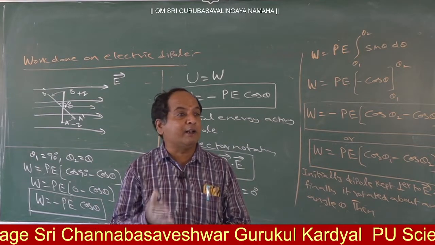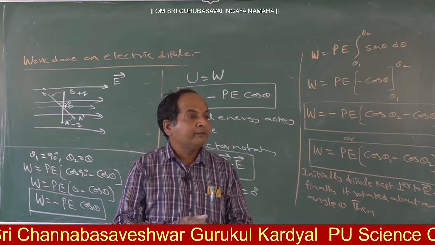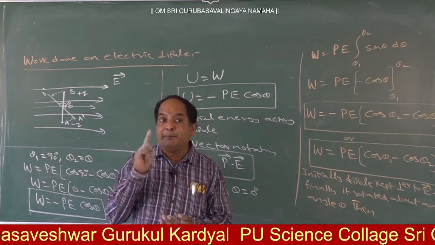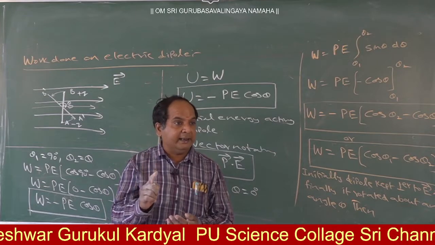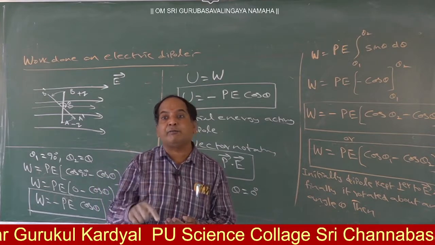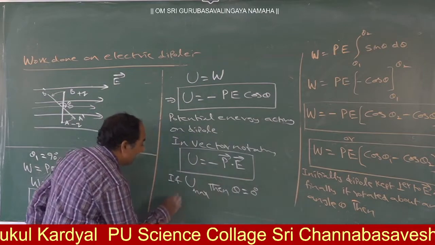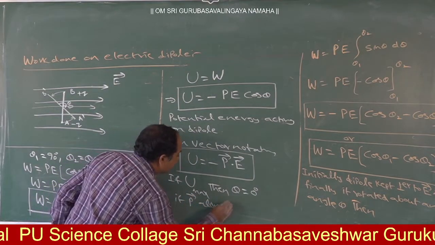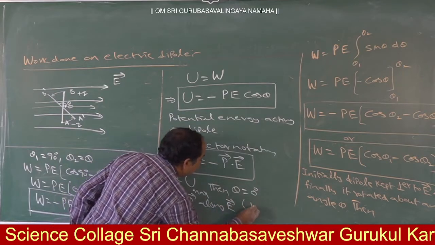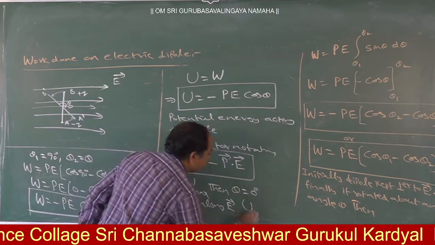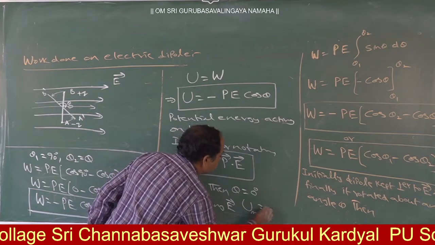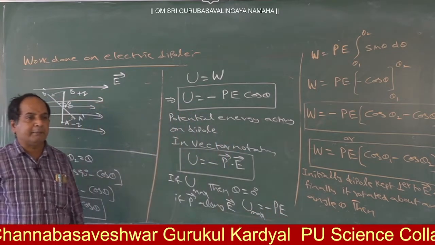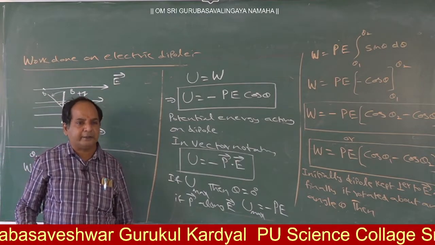What is the meaning of theta equal to 0? The dipole moment is along the direction of the electric field. That means if P bar is along E bar, then the potential energy will become maximum. What is that maximum value? Minus PE. That means maximum in the negative direction.